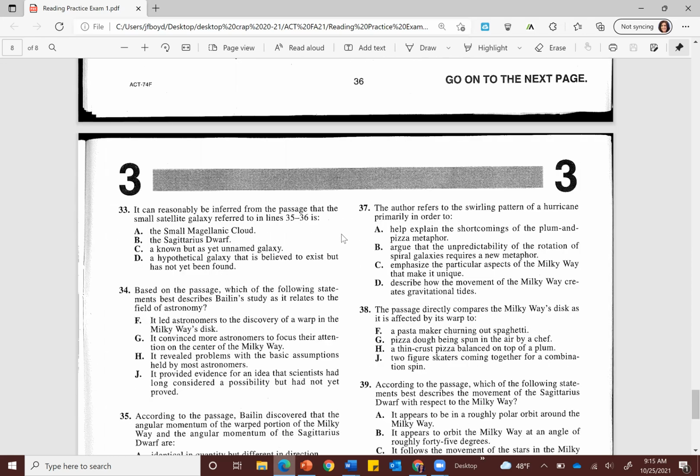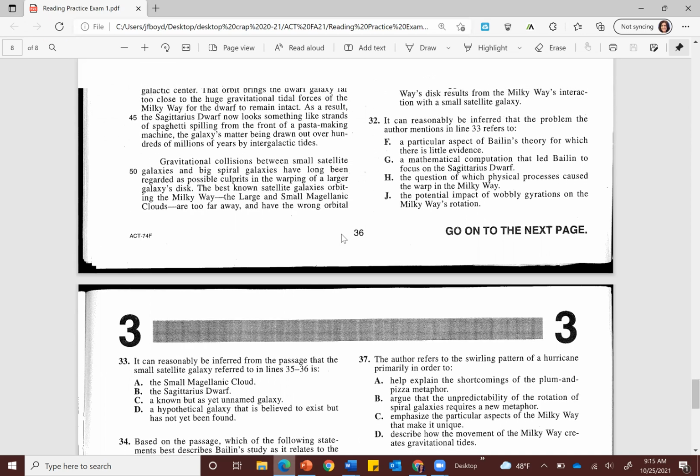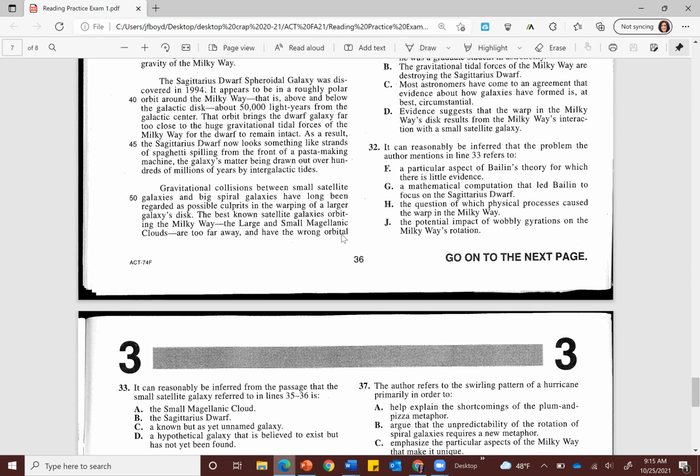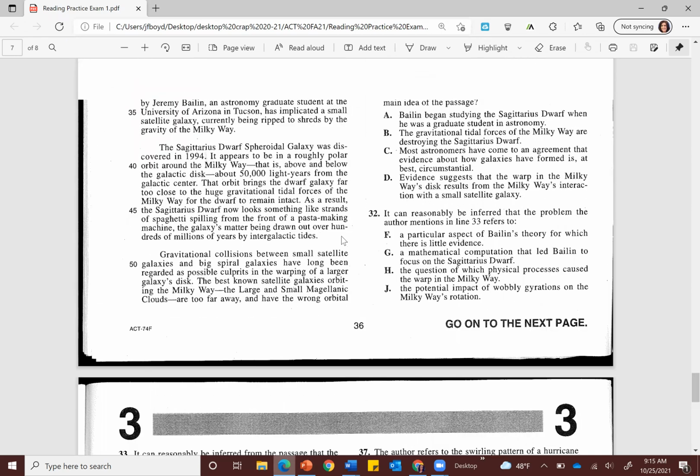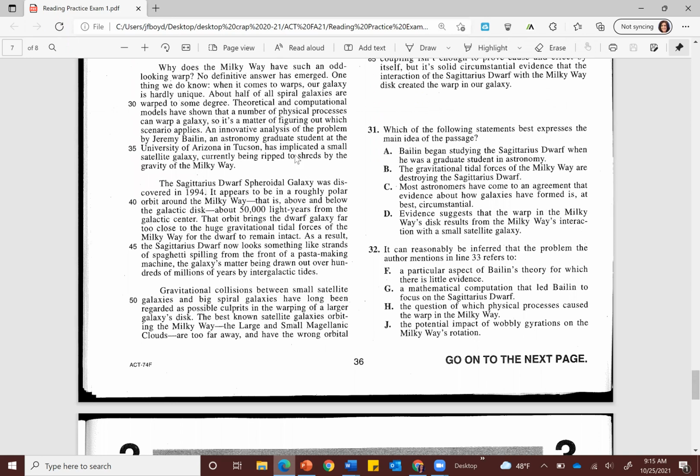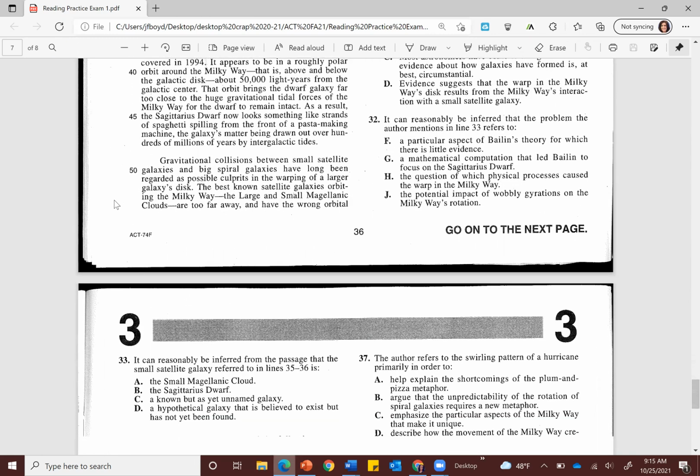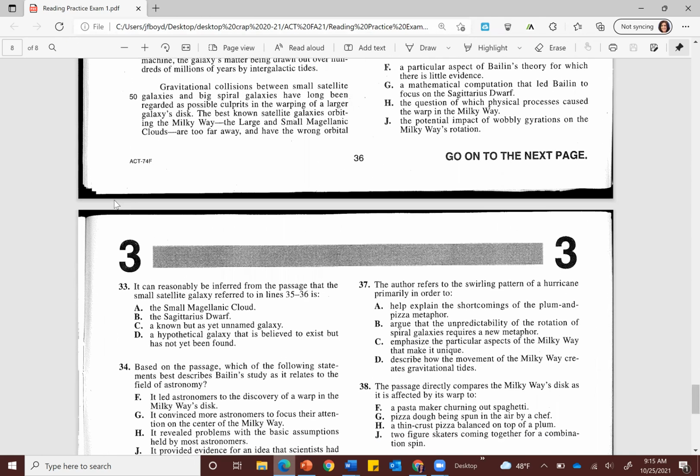Number 33, it can reasonably be inferred from the passage that the small satellite galaxy referred to in lines 35 to 36 is, we'll scroll back up so that's on the screen. What is the small satellite galaxy? Take a moment, pause, rewind a few seconds if you need to see that passage again, and see if you can't find the answer.